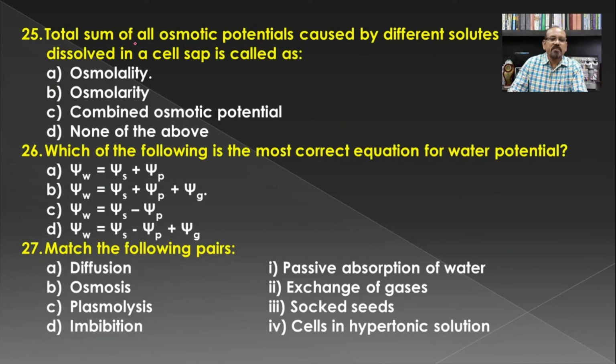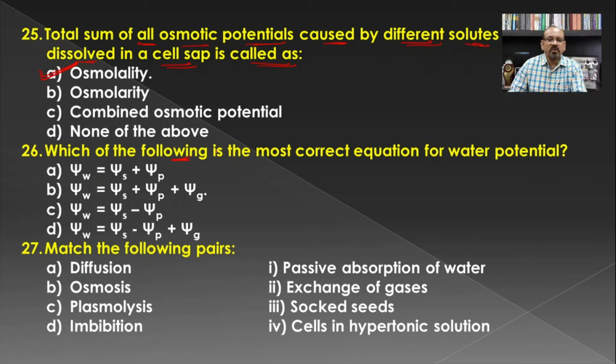Then the total sum of all the osmotic potentials caused by different solutes dissolved in a cell sap is called, so this is known as the osmolality, and hence A is the correct answer for this question.